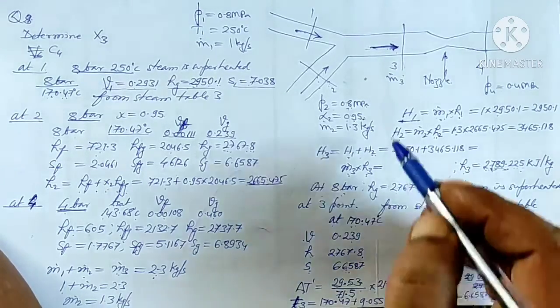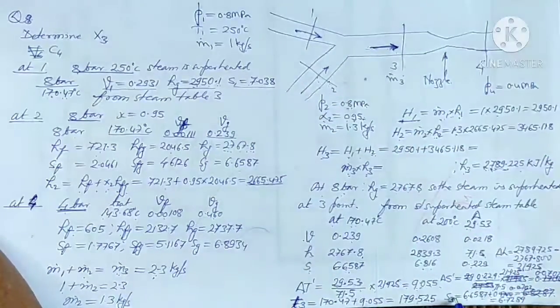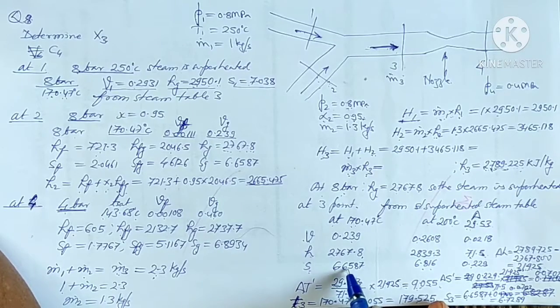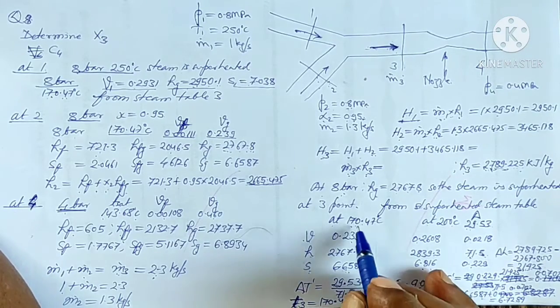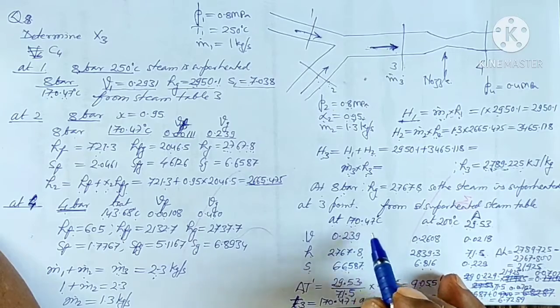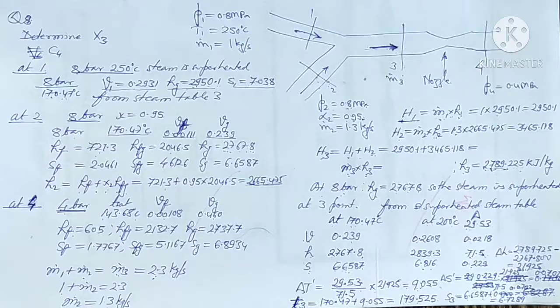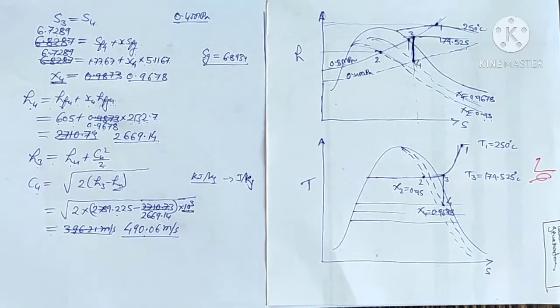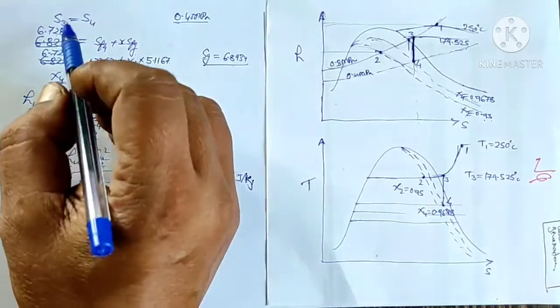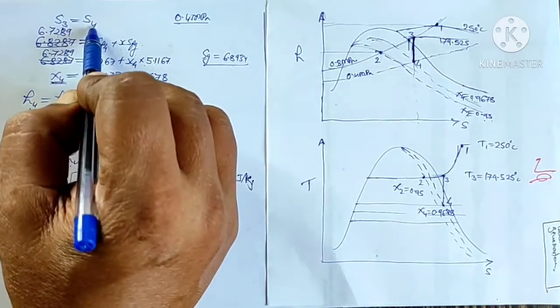So the entropy at section 3 will be equal to 6.658, that is the entropy at 170.47, plus the entropy change because of this 9 degree rise, which is 6.7289. So that is the entropy at section 3. Now when it is passing through the nozzle isentropically and adiabatically, S3 will be equal to S4.